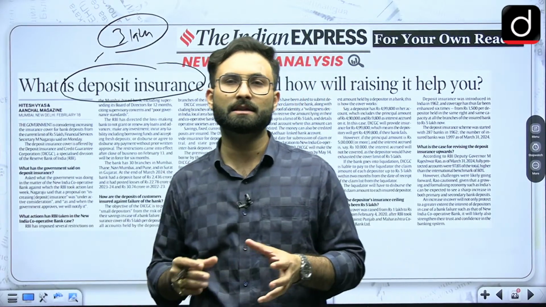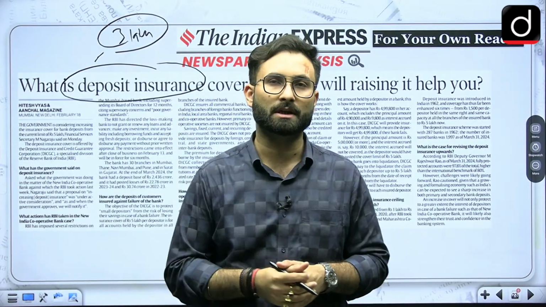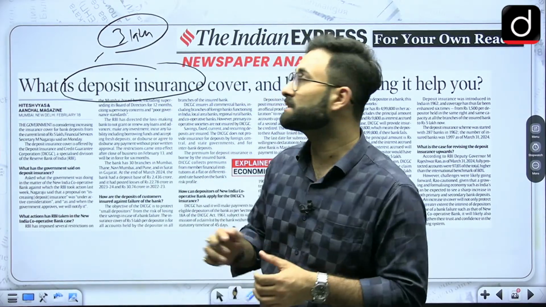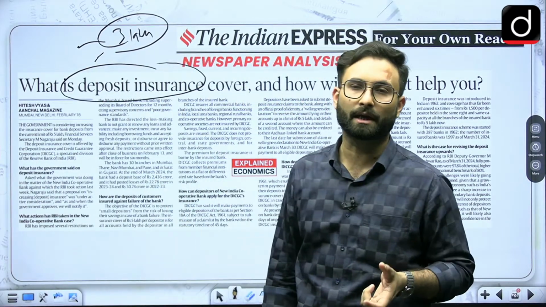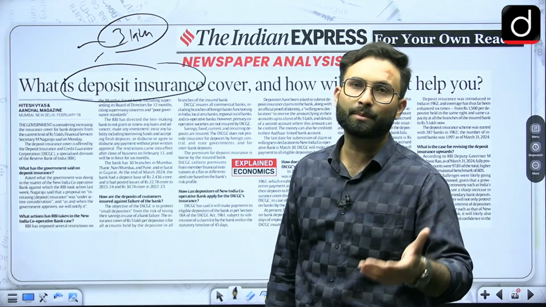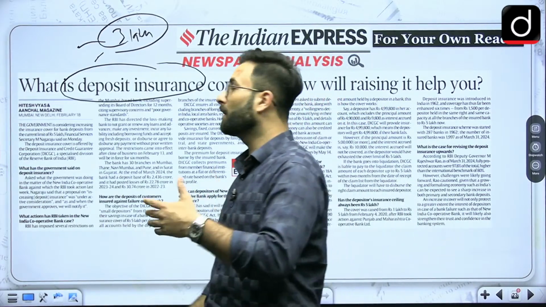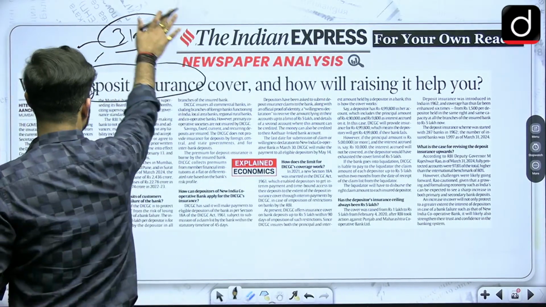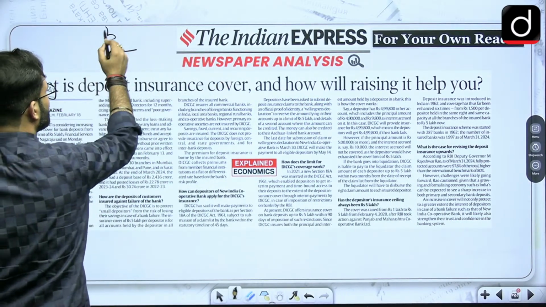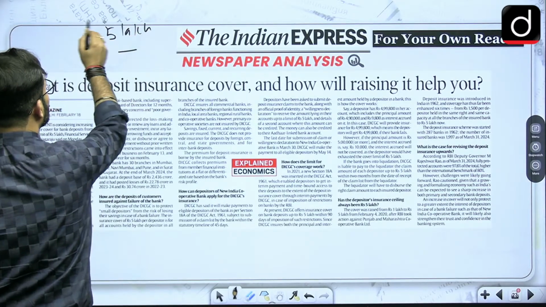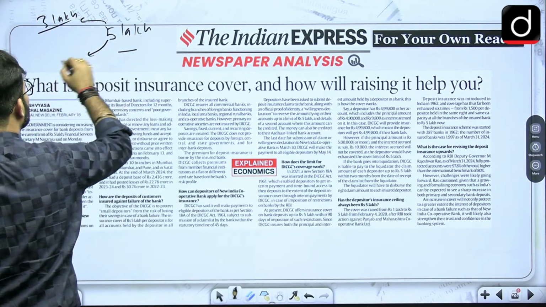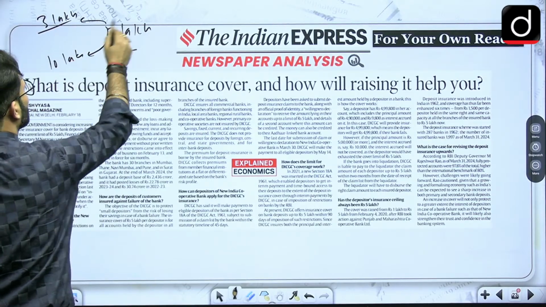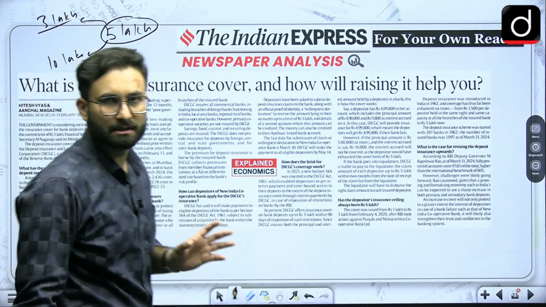Now the government has this particular scheme, that is deposit insurance. If you have this deposit insurance, that means this money will be paid back to you. But there is a limit, a cap on that. If you are within the cap, you will get the money. Let's say the cap is 5 lakh rupees and you have 3 lakh rupees in the bank deposit, so you will get it. If you have 10 lakh rupees, you will get 5 lakh rupees. That is the deposit insurance.